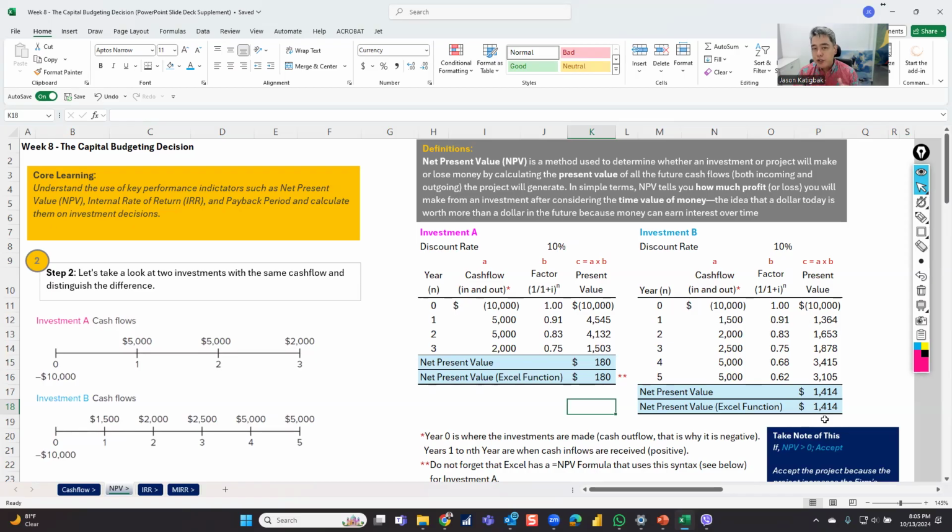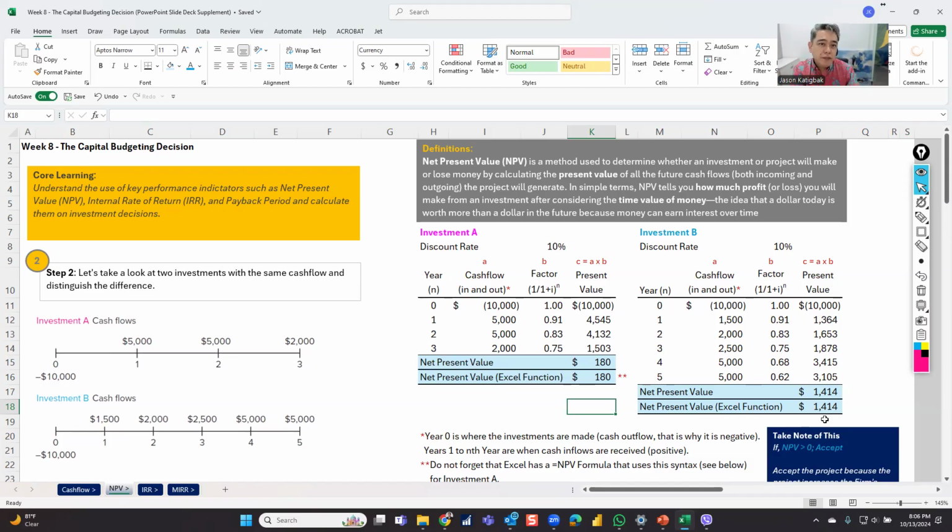Question is, what if you only have $10,000? Then I would choose investment B. If I have $20,000 and there are no other projects that I can invest on, I might want to fund investment B for 10,000, investment A for 180 net present value. Why?